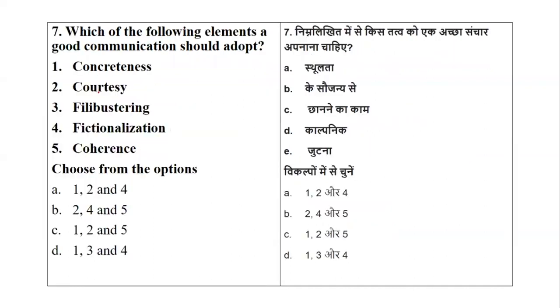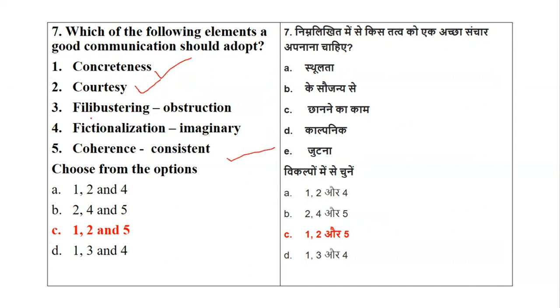Okay. Now, coming to question number 7, which of the following elements of a good communication should be adopted? Whether it is concreteness, courtesy, filibustering, fictionalization, or coherence. If you remember the 7 C's, a very basic topic of communication, which they have taken up. If you know what the 7 C's of communication are, you should be able to answer this question. So what are the elements of good communication? Let's see. Yes, that is concreteness, courtesy, and coherence.